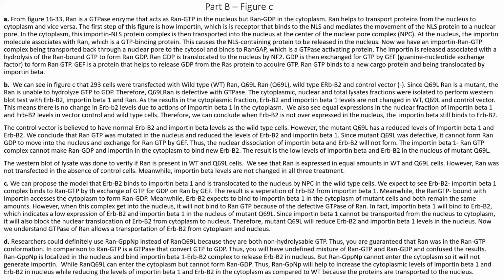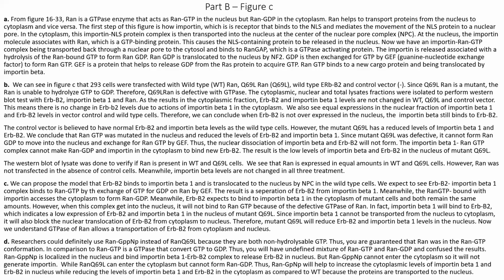So the control vector is believed to have normal ERBB2 and importin beta levels as the wild type cell. However, the mutant Q69L has a reduced level of importin beta 1 and ERBB2. So we conclude that RAN GTPase was mutated in the nucleus and reduced the level of ERBB2 and importin beta 1. Since the mutant Q69L was defective, it cannot form RAN GDP anymore to move to the nucleus and exchange for the RAN GTP by GEF.